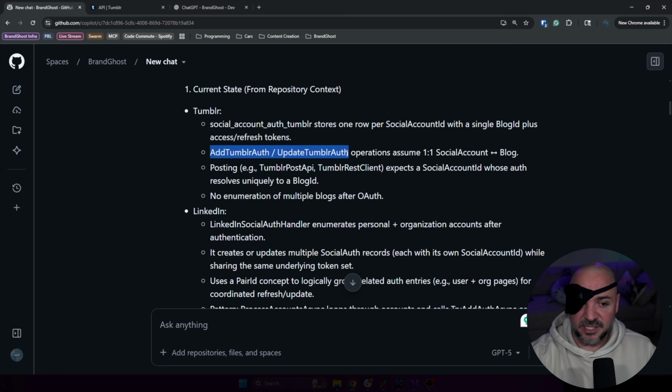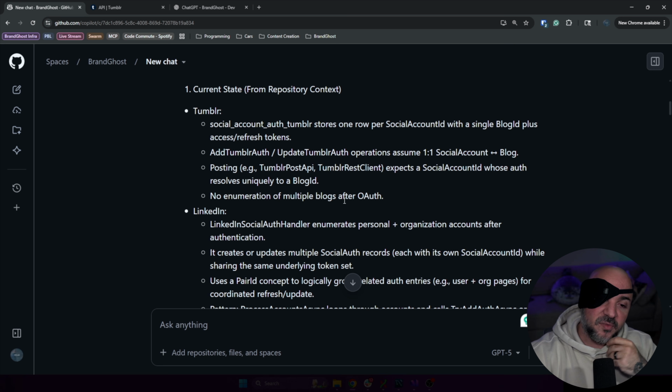I didn't say these methods in my original prompt, but it found them. Posting expects a social account ID whose auth resolves uniquely to a blog ID. So that's interesting, right? Social account ID must be mapped to a blog ID. And that means if we want to post to other ones, we need to essentially have a dedicated social account ID. That's what I would actually expect. No enumeration of multiple blogs after OAuth. Okay, so far, so good.